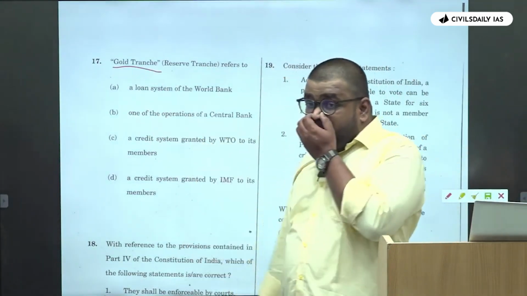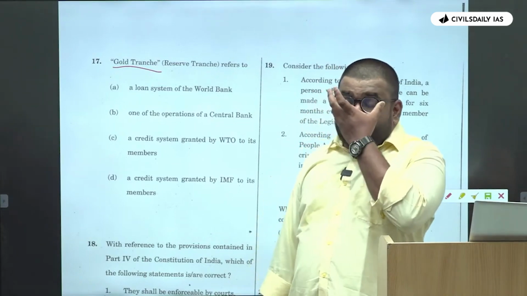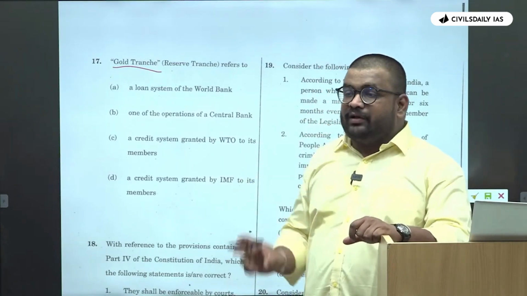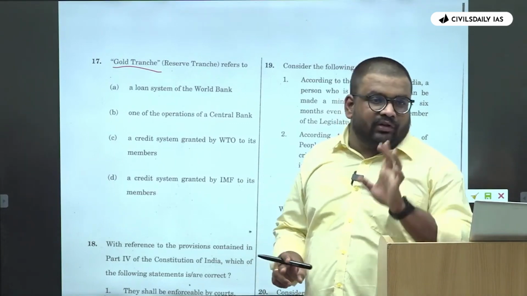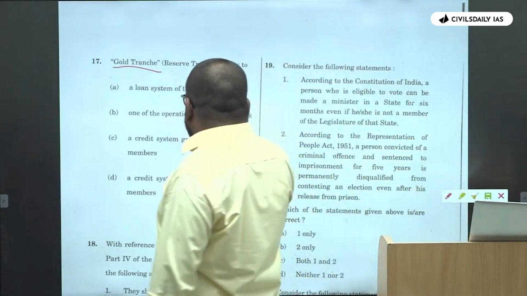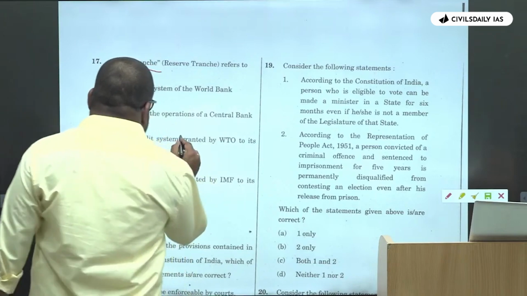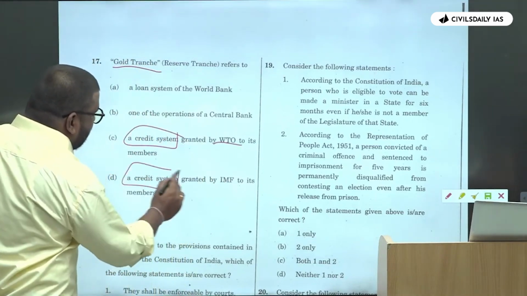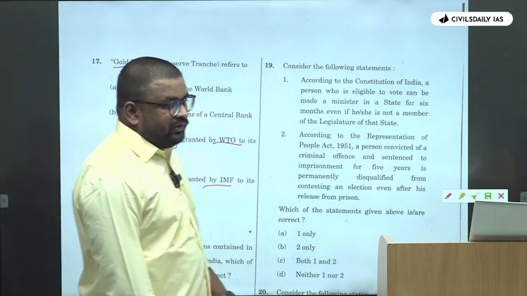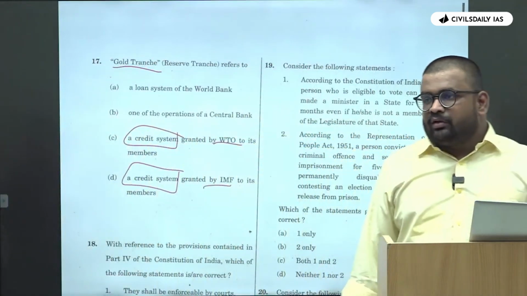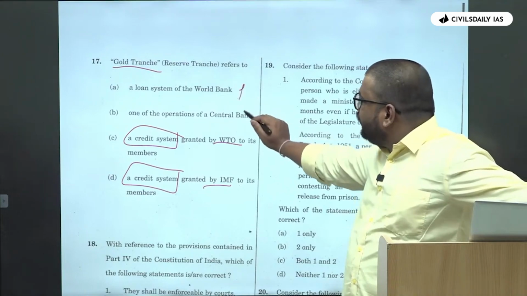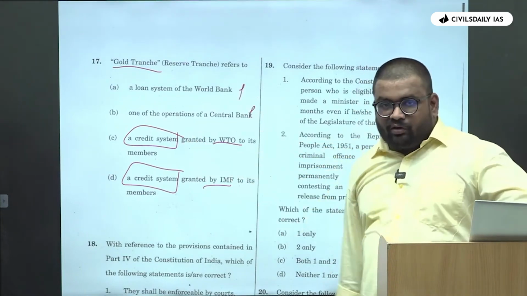Again, here also, one more elimination technique that we discussed. If there are two options which are similar, either one of them is the answer. जैसे यहाँ पे these two are the options. One is the credit system by WTO. Second is credit system by IMF. है ना? So these two are the similar options. ठीक है, तो ये दो आप eliminate कर सकते हैं. You can pick one of these two.